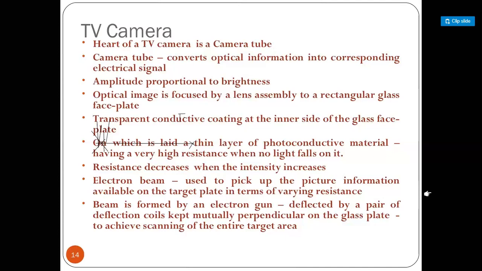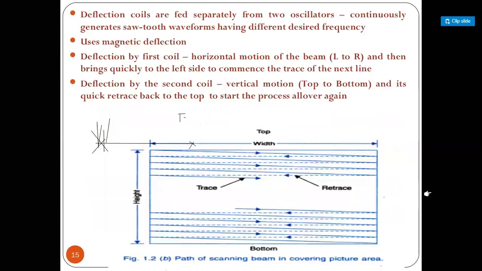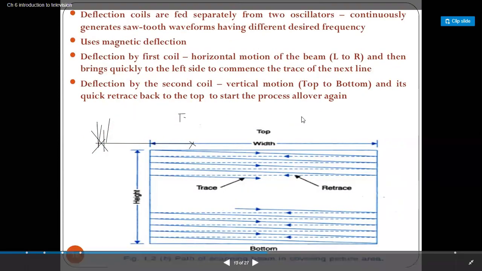So here that beam is emitted from the cathode ray tube, and we have the horizontal plates and the vertical plates. Due to the application of voltage to the horizontal and vertical plates, the ray which is generated from that electron gun keeps changing its position. So that is how we are performing the scanning of the system.